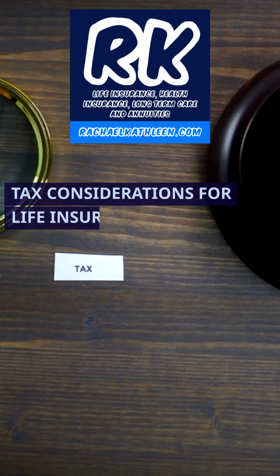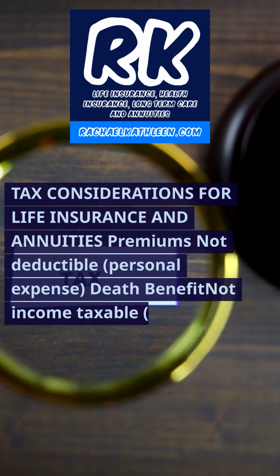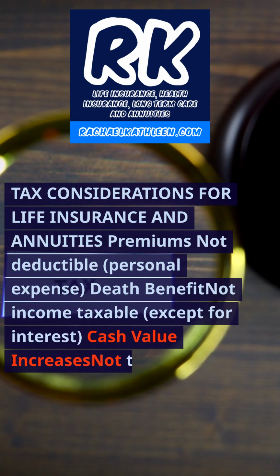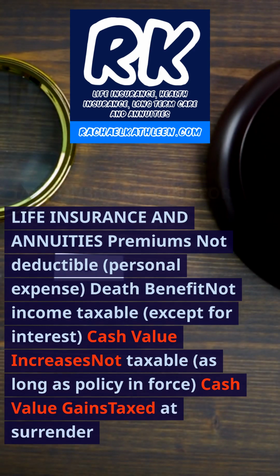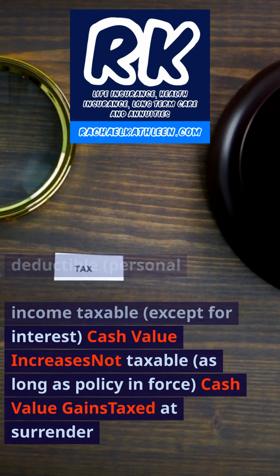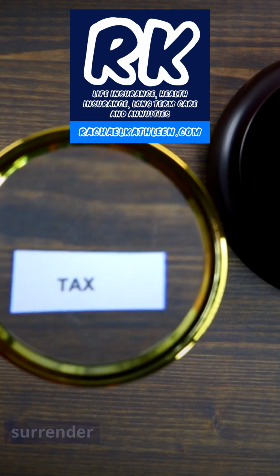Tax considerations for life insurance and annuities: premiums are not deductible, as they are a personal expense. The death benefit is not income taxable, except for interest. Cash value increases are not taxable, as long as the policy is in force. Cash value gains are taxed at surrender.